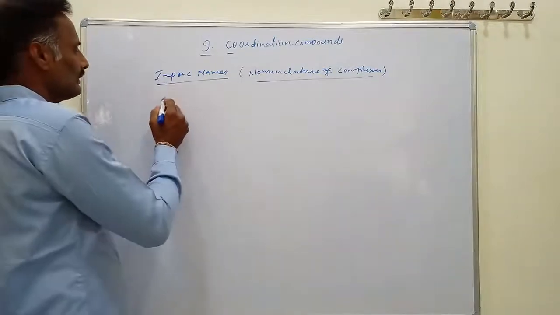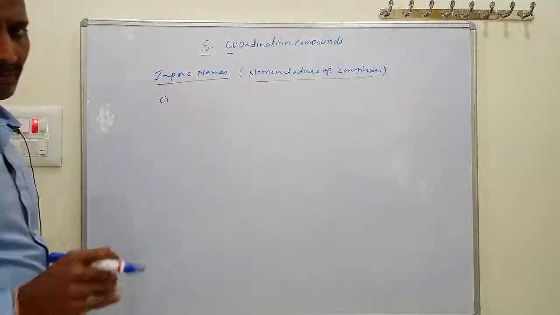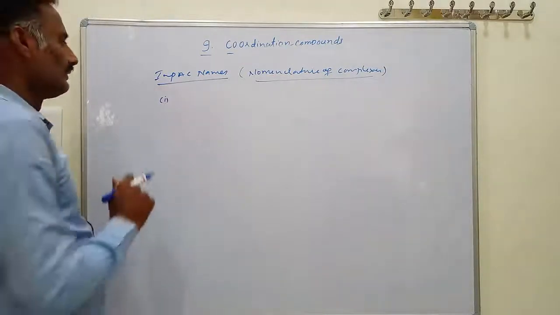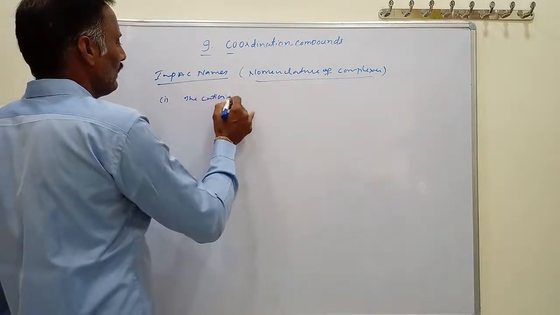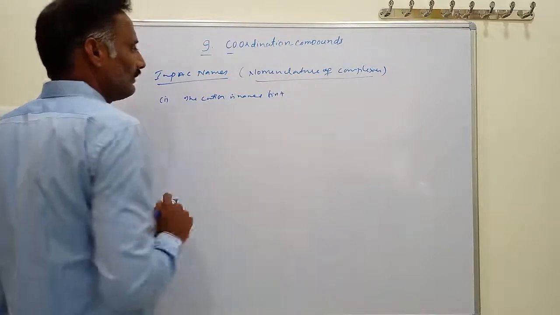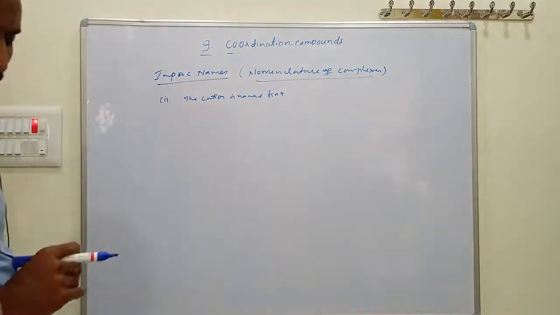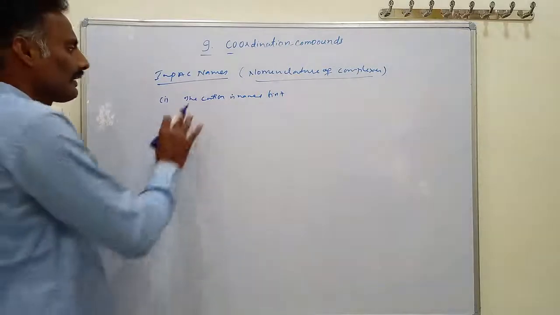The first rule: in any complex, the cation is named first. Whether the complex is an anionic complex or a cationic complex, the cation is named first.